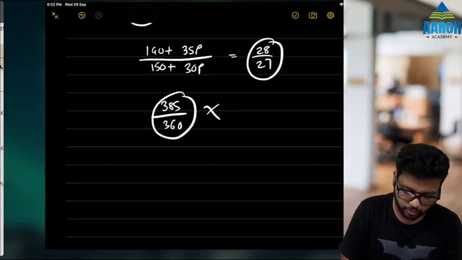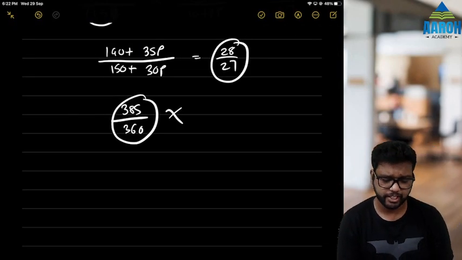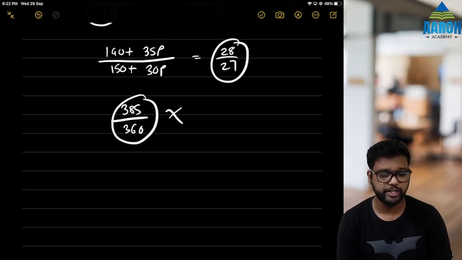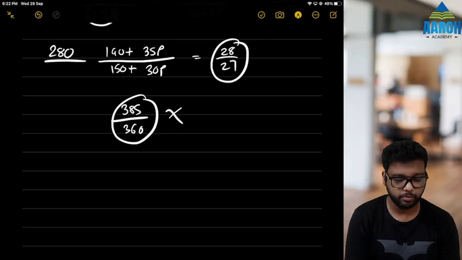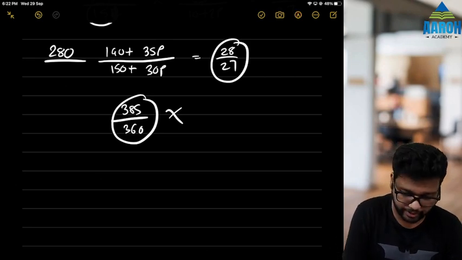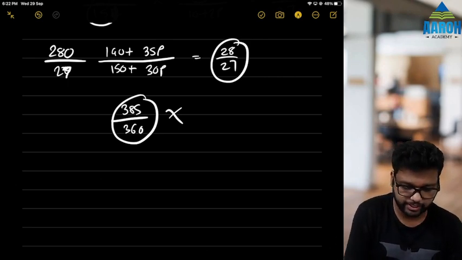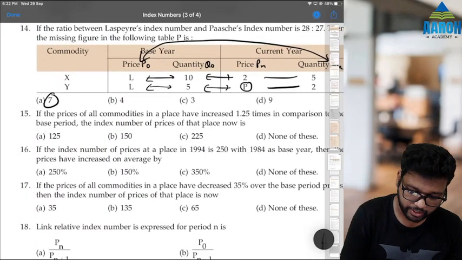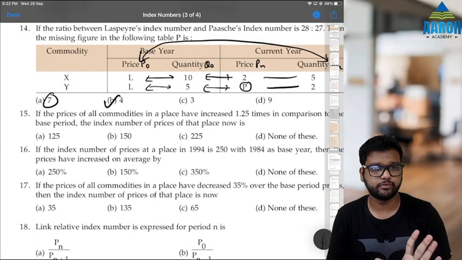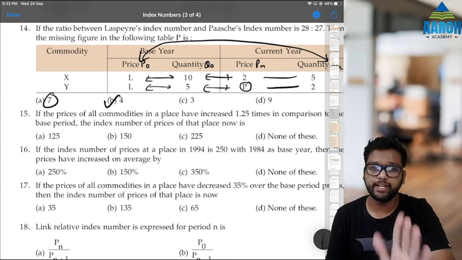Let's put P as 4. If we put P as 4, 35 into 4 plus 140, so numerator is 280, divided by 30 into 4 plus 150, so denominator is 270. So that is obviously correct, right? Because if we cancel 0, 0, we get 28 by 27. So P is 4. 4 is the correct answer. Or you can solve the equation, that is also fine, no issues at all.